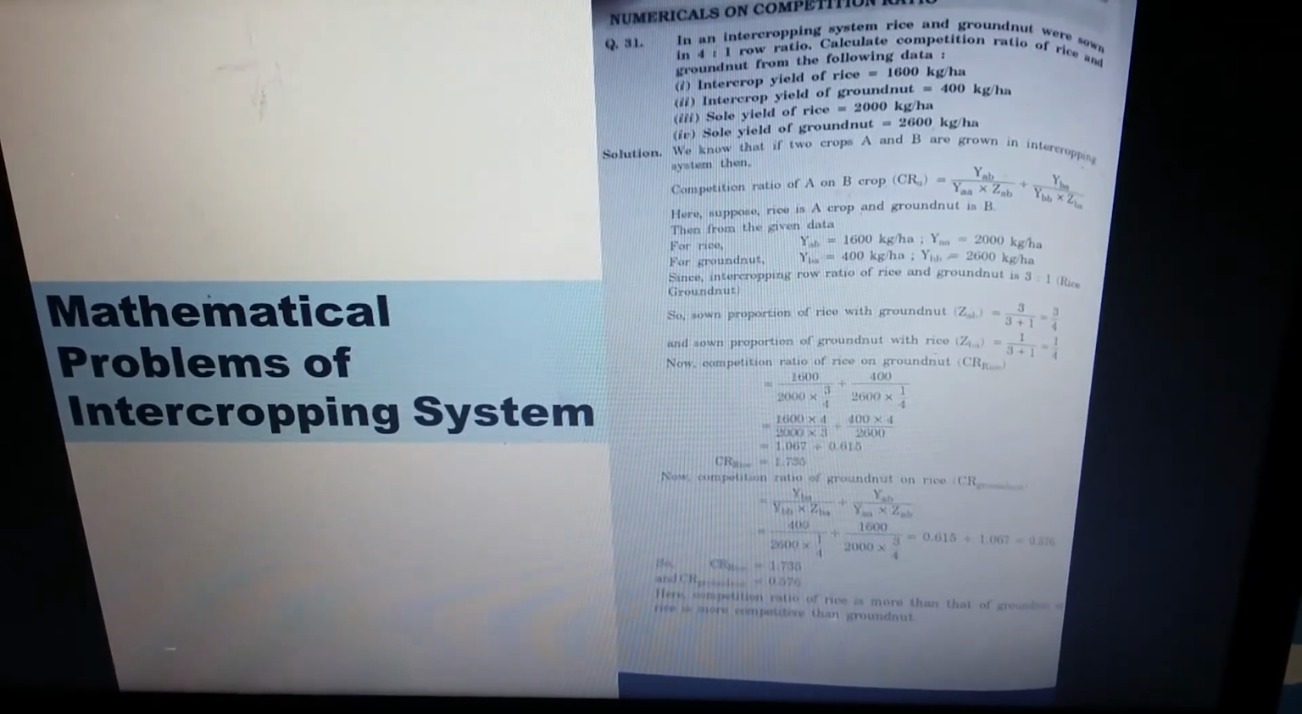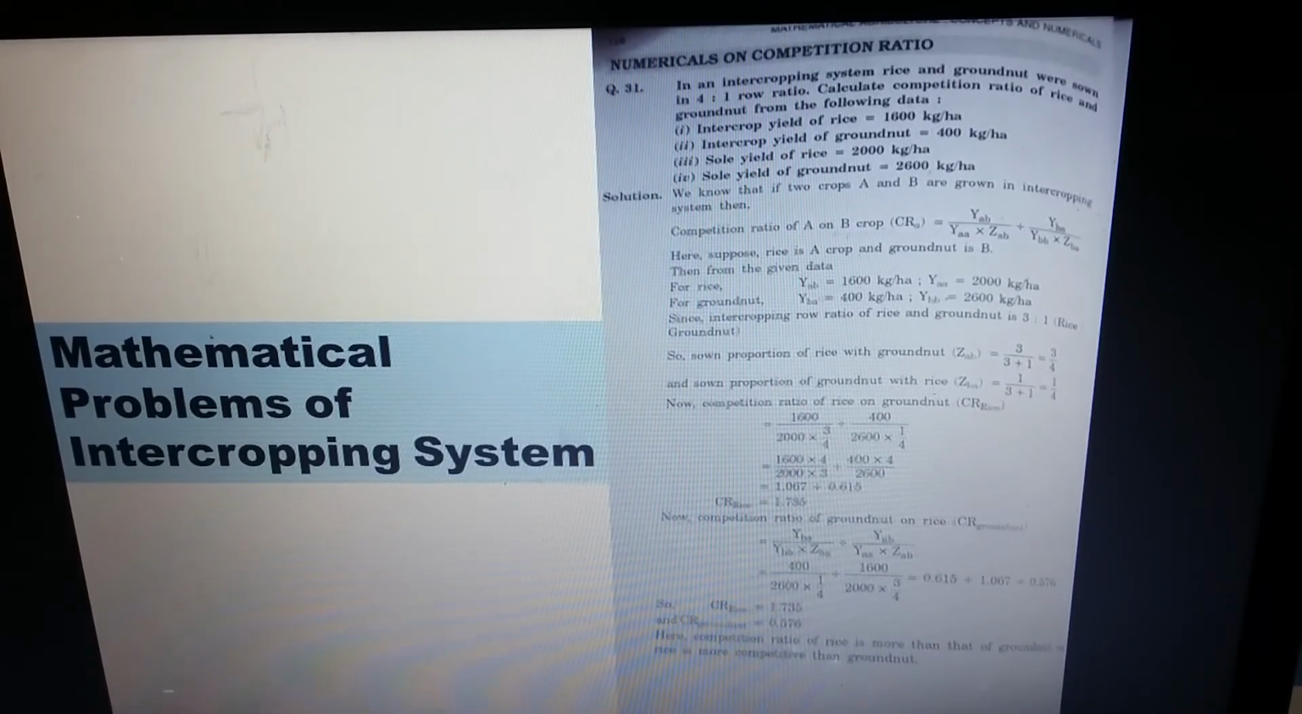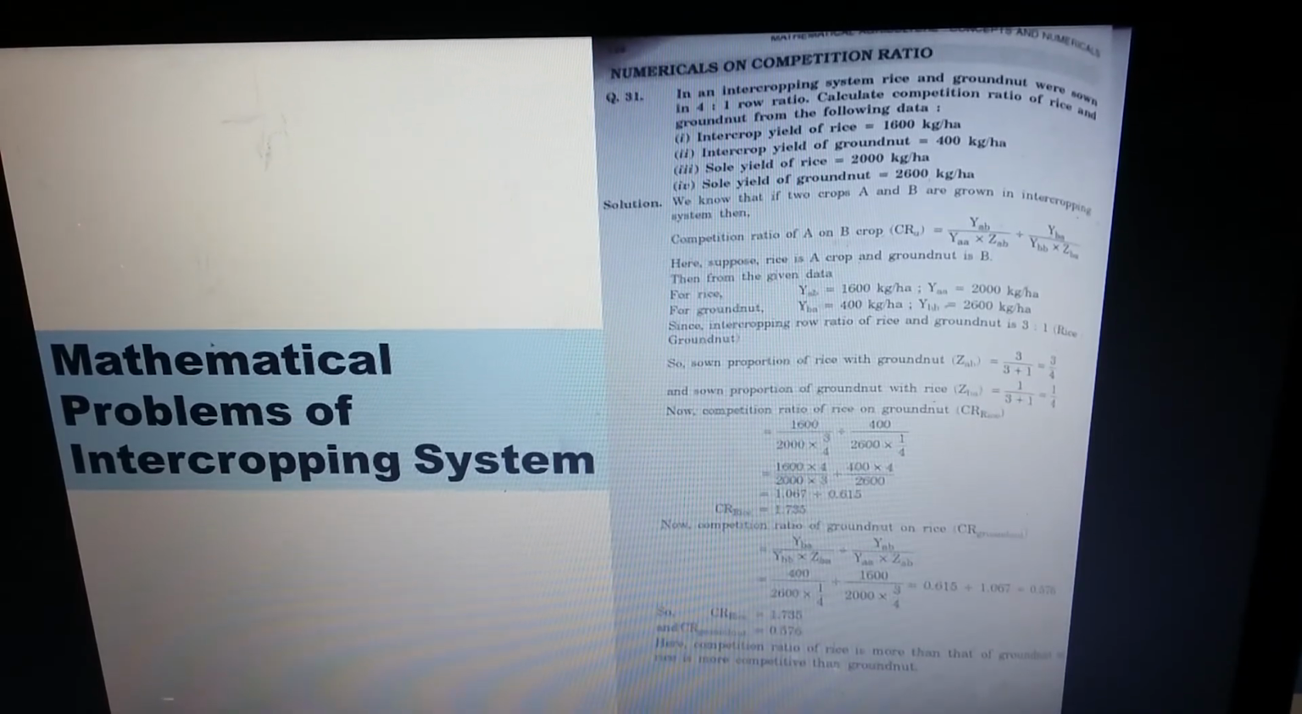So we are going to our next problem, that is the competition ratio. This is our last equation for assessment of intercropping system. So now follow question number 31. In an intercropping system, rice and groundnut were sown in 4:1 row ratio. Calculate competition ratio of rice and groundnut from the following data. Intercrop yield of rice was 1600 kg per hectare.